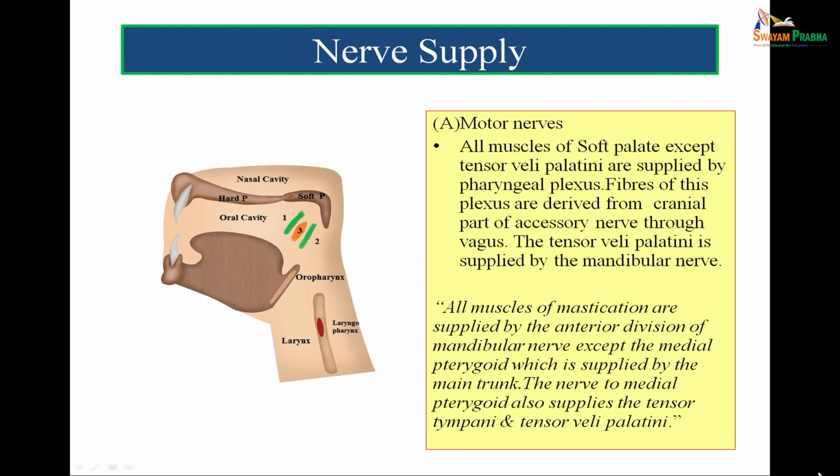Tensor tympani is a muscle of the ear, while tensor veli palatini is the muscle of the soft palate. So, this completes the nerve supply of the muscles of the soft palate, and this is a very frequently asked question in the examinations. What is the nerve supply of the muscles of the soft palate? And the answer is pharyngeal plexus.